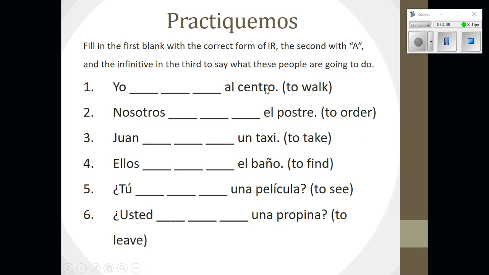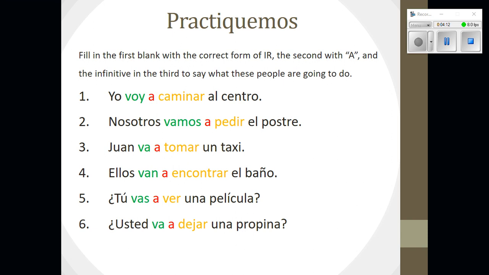All right, pause the video at this time and fill in 2 through 6. Okay, let's check our answers. So for número 2, we should have nosotros vamos a pedir el postre. Notice we've conjugated ir because nosotros is the subject. We must include a. Remember, you cannot leave that out. And then pedir is to order. So we are going to order dessert.